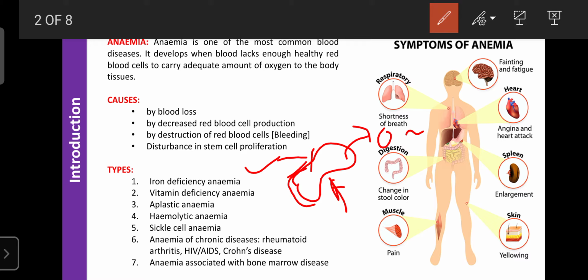The next one is anemia associated with bone marrow disease. Any bacteria, viruses, or fungi that alter the functions of the bone marrow can be responsible for causing bone marrow disorder. Due to bone marrow disorders, the person suffers from a decreased number of RBC or hemoglobin. That kind of anemia is known as anemia associated with bone marrow disease. So these are the different types of anemia.